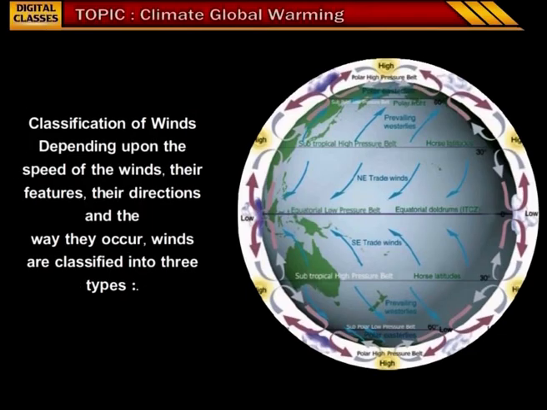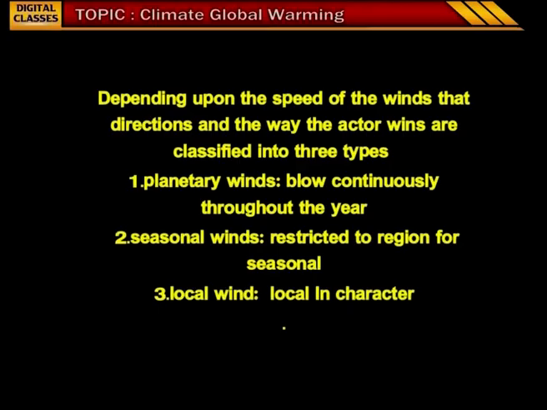Classification of winds. Depending upon the speed of the winds, their features, their directions and the way they occur, winds are classified into three types. Planetary winds that blow continuously throughout the year. Seasonal winds, they are restricted to a particular region for particular season. Local winds, which are local in character. These are the three types of winds: planetary winds, seasonal winds and local winds.